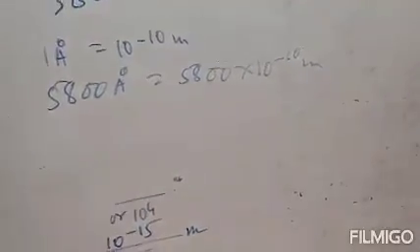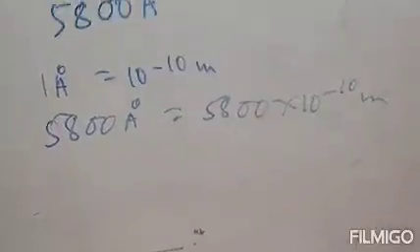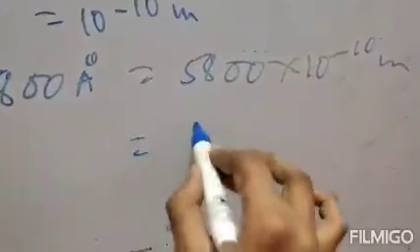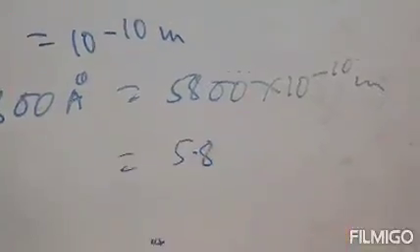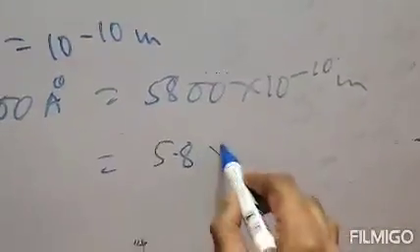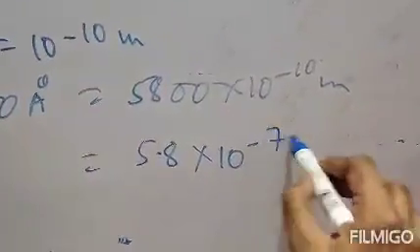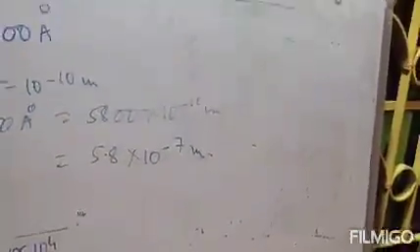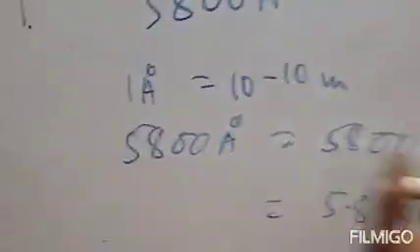Clear? That means 5800 into 10 to the power minus 10 meter, we can represent it as 5.8 into 10 to the power minus 7 meter. Clear? So this is question number 1, numerical.